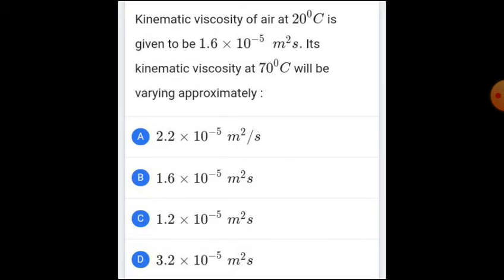Therefore, in this question, our answer must be greater than the given 1.6 into 10 power minus 5 meter square per second. Therefore, our option will be either option A or option D. Option D is definitely not possible. It is double the value of the given value. It is not possible. Therefore, our correct option will be option A. Therefore, our answer is 2.2 into 10 power minus 5 meter square per second.